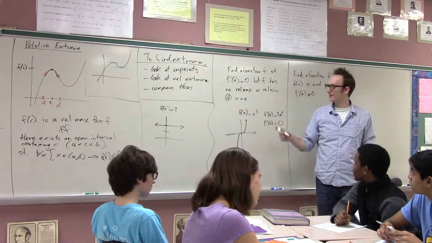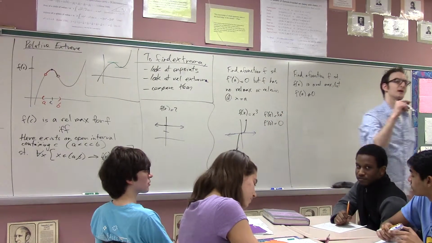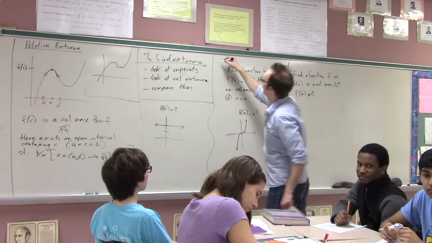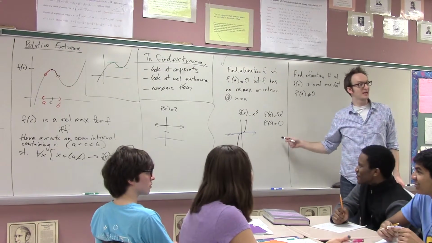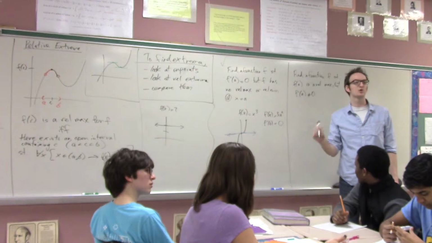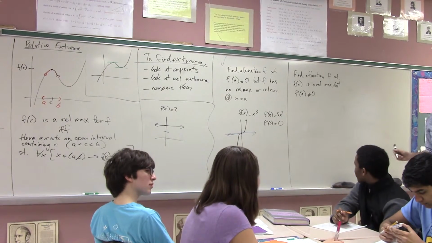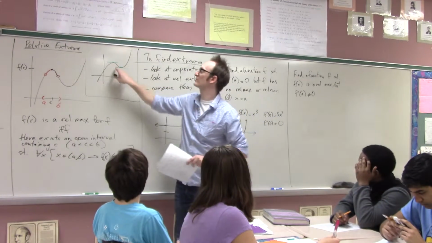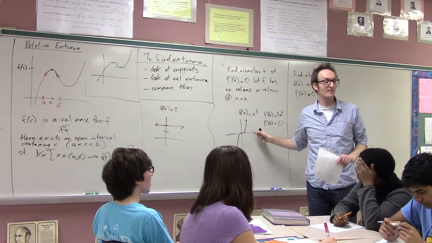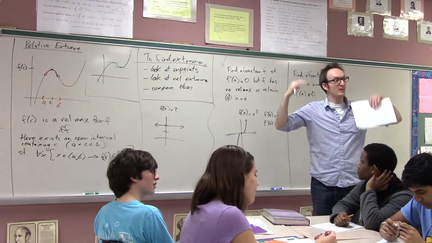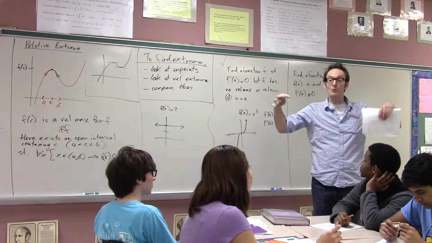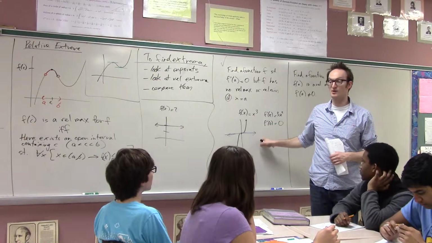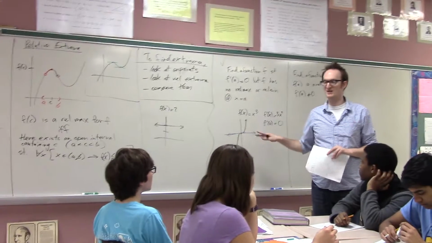Does everyone see that? Okay. So what I learned from this is just because the derivative is 0, it's not necessarily true that there's a relative max or min. But very often when the derivative is 0, there's a relative max or min, but not necessarily. So if we want to find the relative maxima and minima, and we do, then we should check the places where the derivative is 0, and then some of them might be relative maximums and others not.